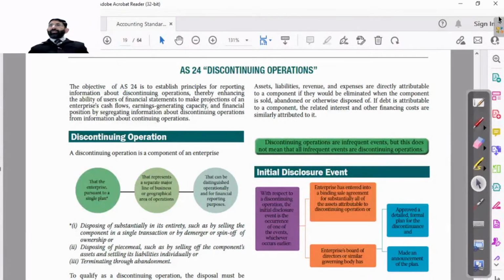Assets, liabilities, revenue, and expenses are directly attributable to a component, and they would be eliminated when the component is sold. So the definition is clearing itself. We assume that the assets, liabilities, revenue, and expenses are directly attributable when, if this operation is discontinued, obviously that expense will be stopped. Those assets and liabilities will not be of our use. That revenue could not be our use. So in that case, it will be assumed as a discontinuing operation.